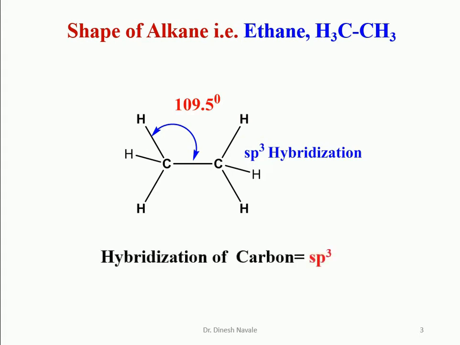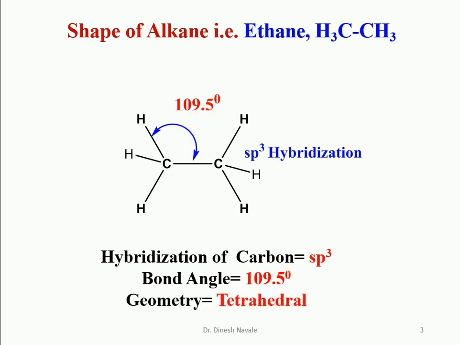And if you take any one carbon atom, of both carbon atoms, the hybridization will be sp3. The bond angle will be 109.5 degrees, and the geometry will be tetrahedral. So during hybridization, we are going to see one by one the shape, the geometry as well as the bond angle of the particular example. In the case of the ethane molecule, the hybridization of the carbon will be sp3, the bond angle will be 109.5 degrees, whereas the geometry will be tetrahedral.